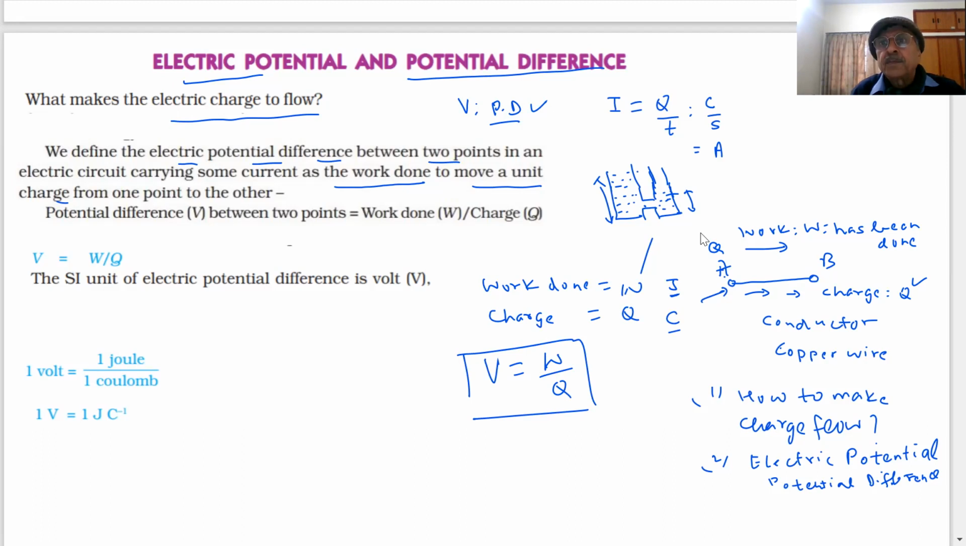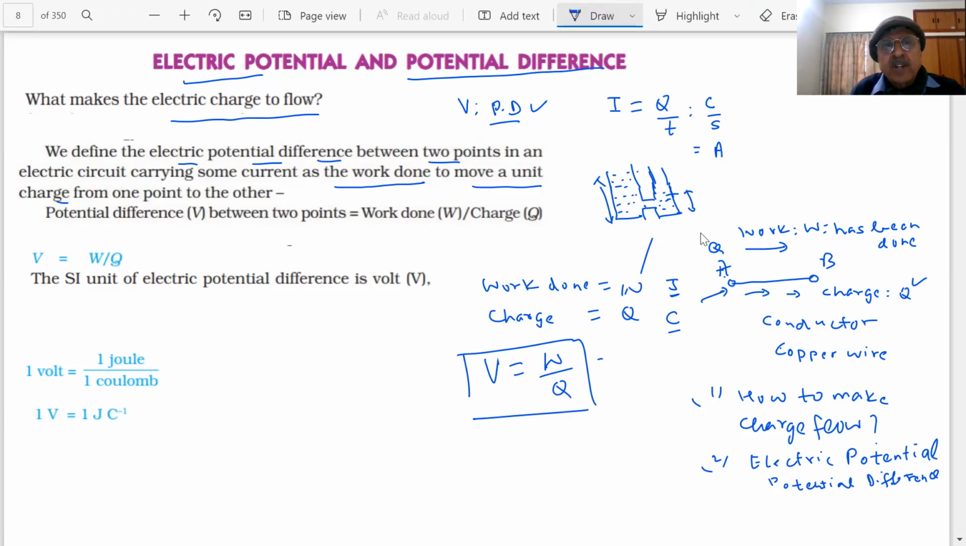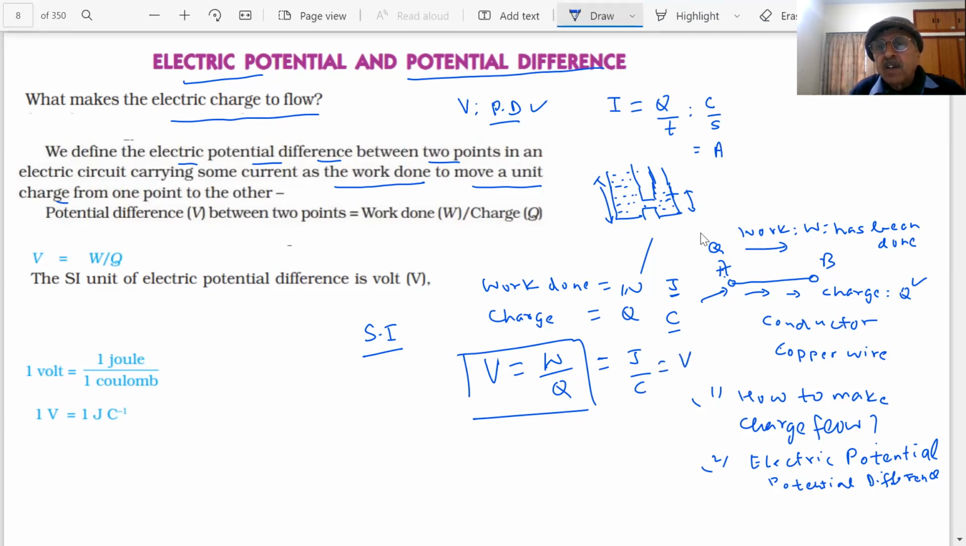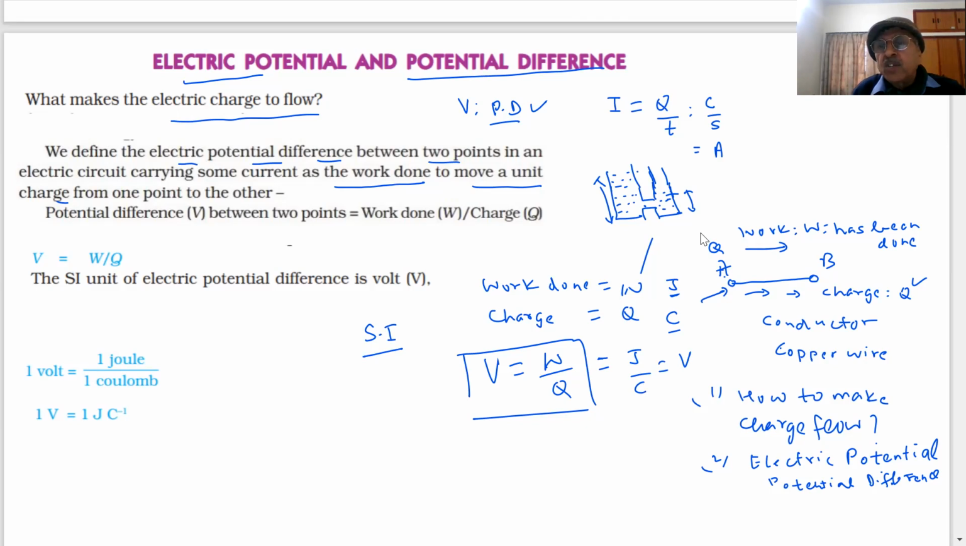Is it clear now? That we have to do work in order to move a charge from point A to B. So the work per unit charge is called the potential difference. What will be the unit of the potential difference? W is in joule, so joule per coulomb. This is called volt, V. The SI unit of this is V. So V is nothing but volt.